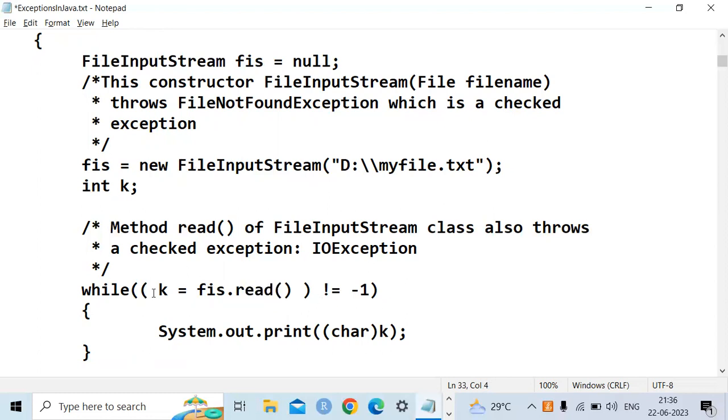So now I am reading the data from the file, and whatever I read, I am storing into the variable k. Not equal to -1 means if the data does not exist.